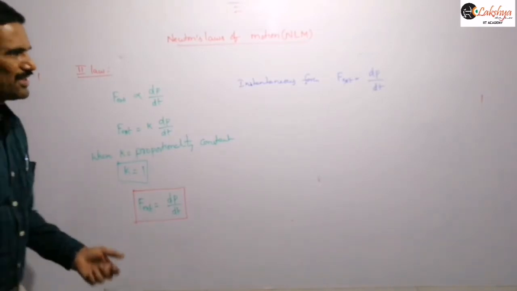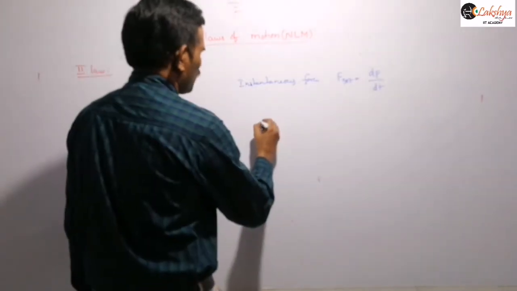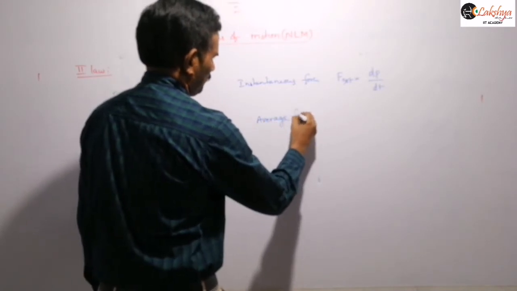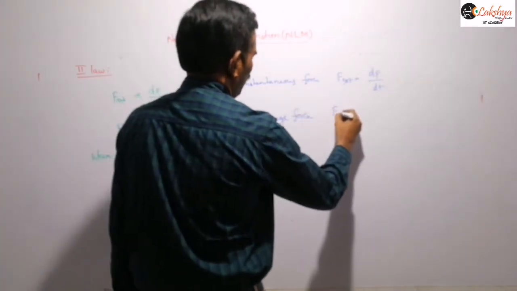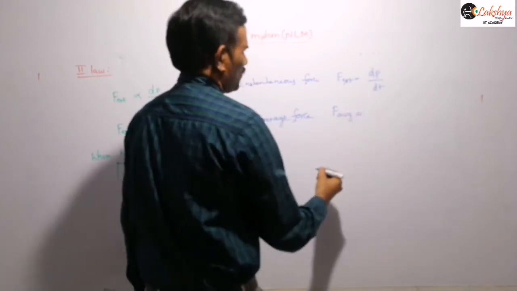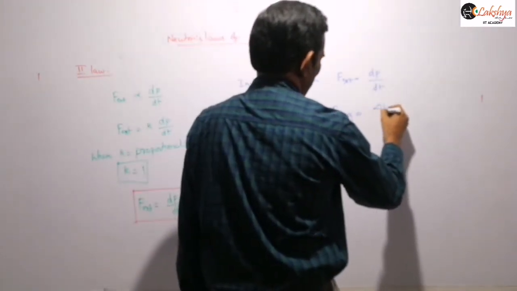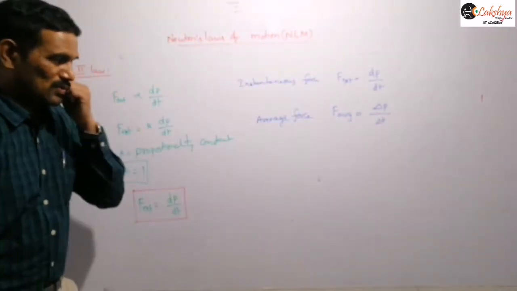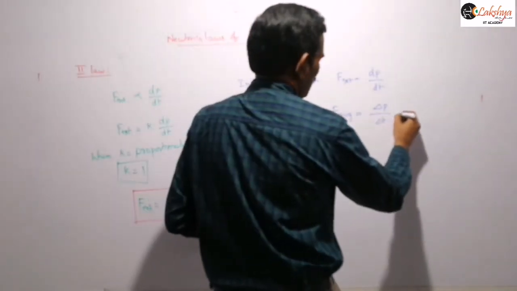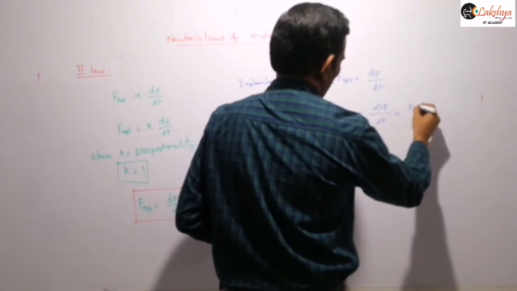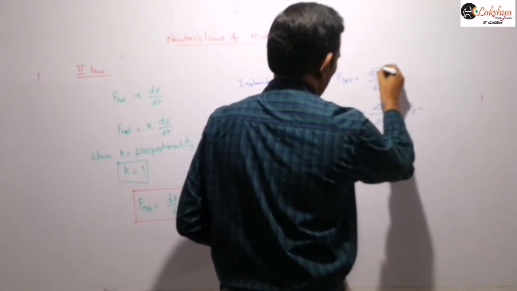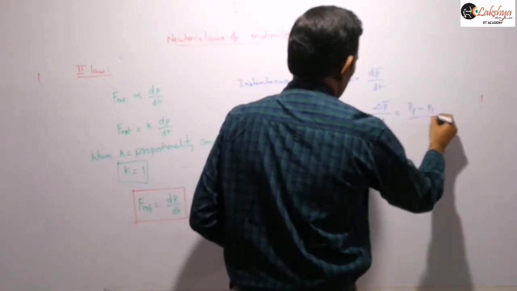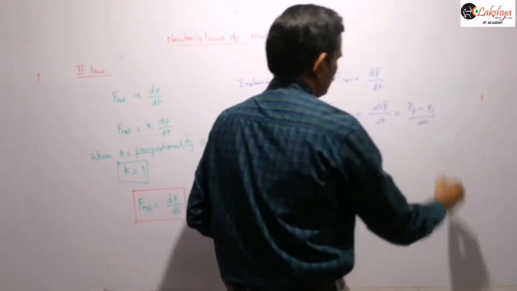Whereas if you want to find the average force, F average is equal to delta P by delta T. Delta P is nothing but, in vector form, P final minus P initial, divided by delta T.